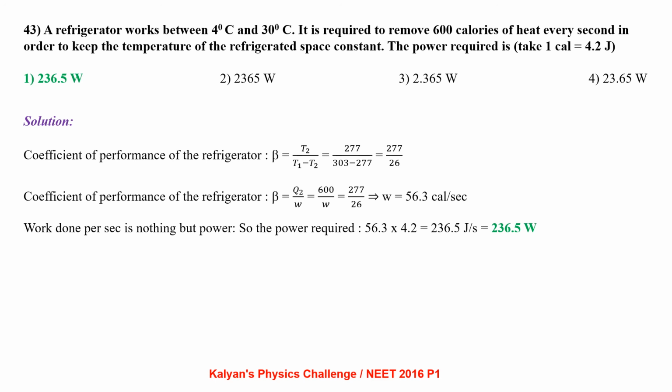The coefficient of performance of the refrigerator can also be written as Q2/W, where Q2 is the heat removed from sink and W is the work done on the working substance. That is coming out to be 600/W. From there we get W = 56.3 calorie per second. Work done per second is nothing but power. So the power required is 56.3 multiplied by 4.2, that is 236.5 joule per second. That comes out to be 236.5 watt.